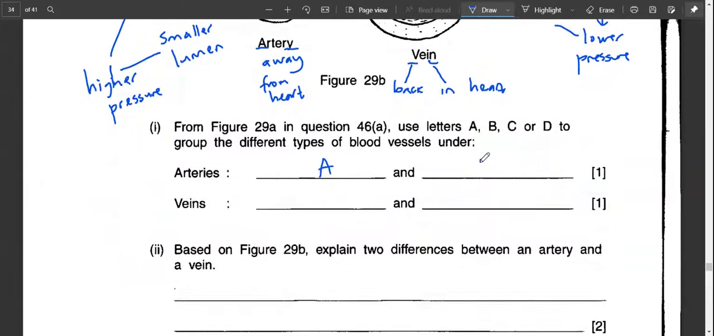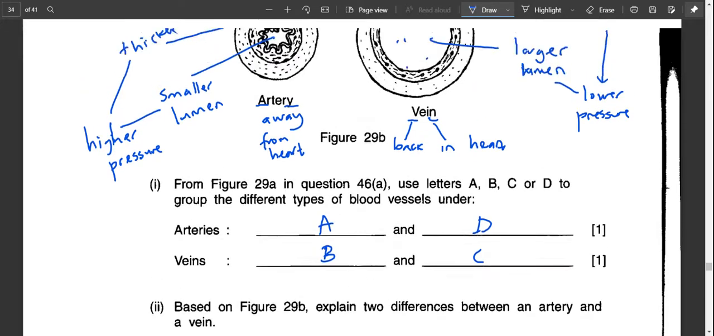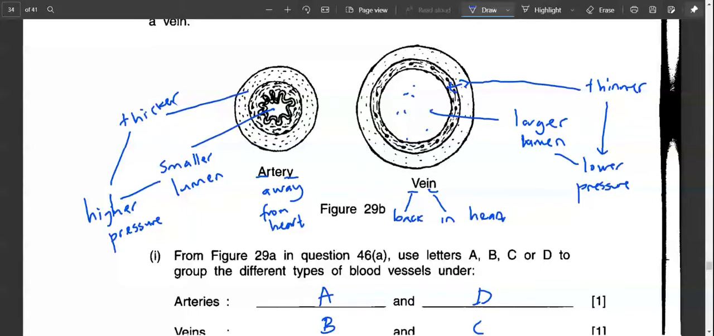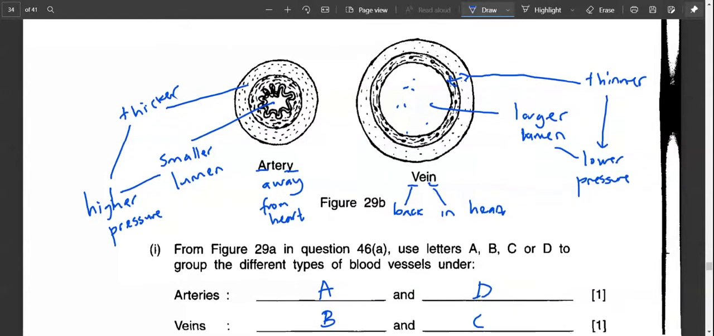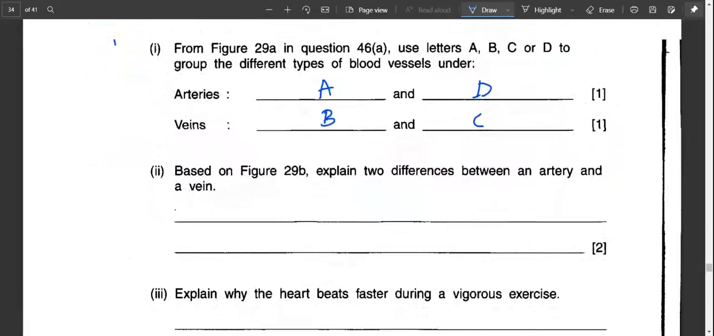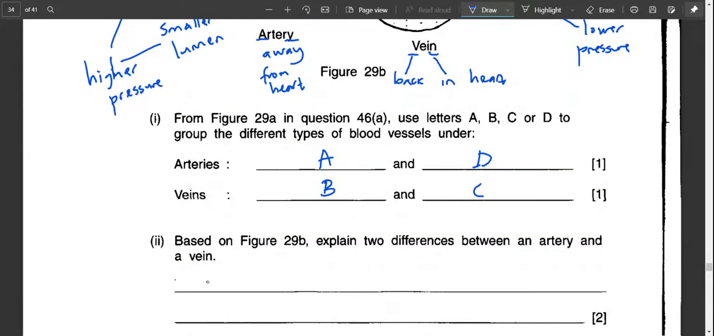So A and D are arteries, B and C are veins. And based on figure 29b, explain two differences between arteries and veins. So it's basically all these things I mentioned there, but you can answer in this way.